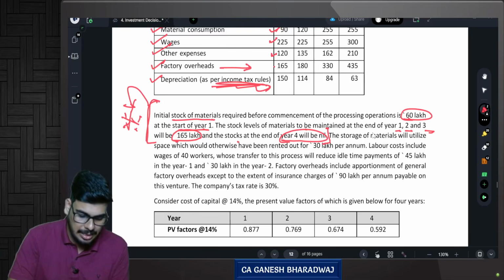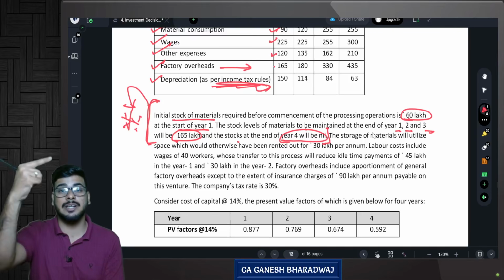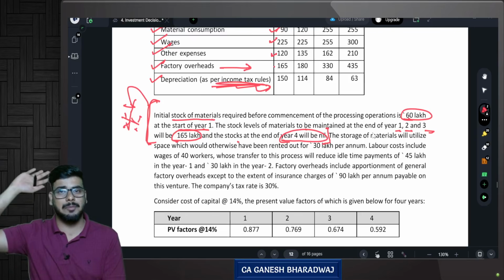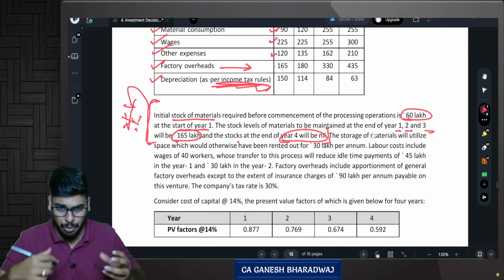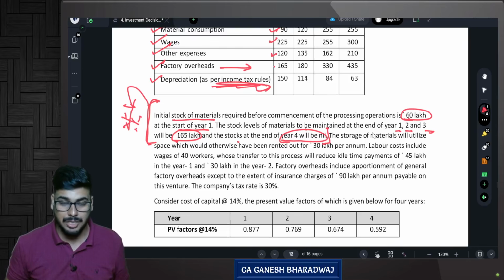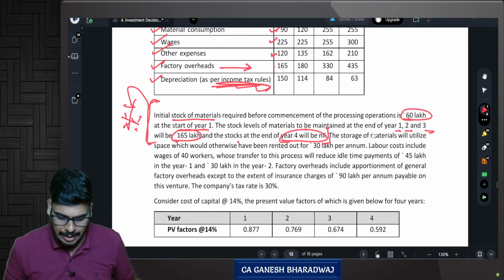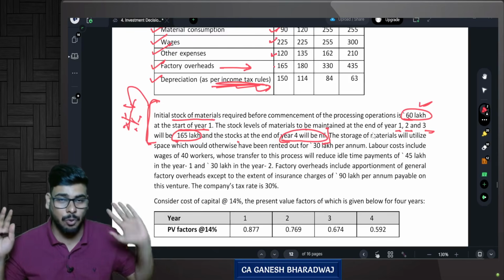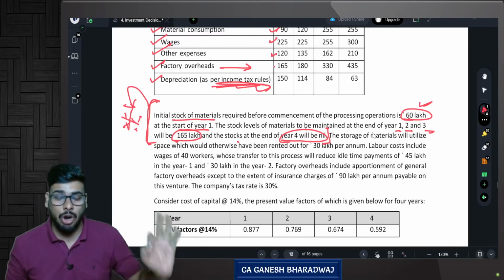Now, this is where I said this chapter is relating to your working capital management. We will be seeing details about the working capital management chapter in the next revision. Don't worry about it. It is an upcoming thing. We will be doing it in the next lesson. But right now, understand what this is. First of all, you should understand these are not costs. These are cash flows. Remember this, they are not cost, they are cash flow.